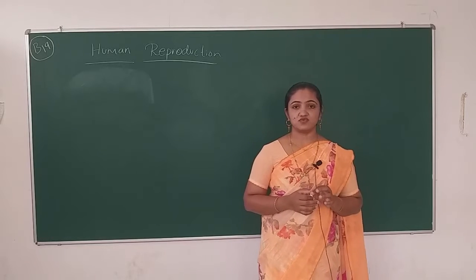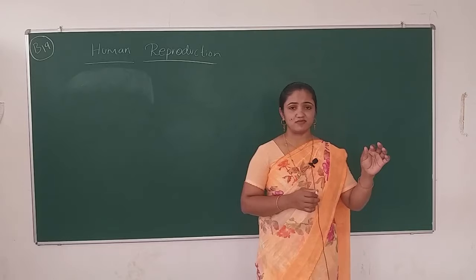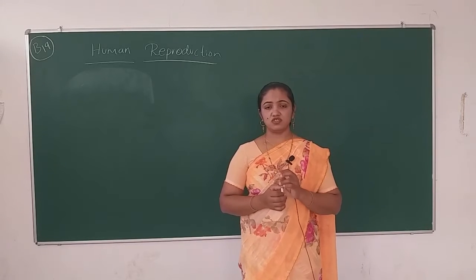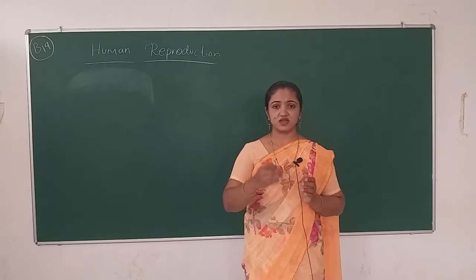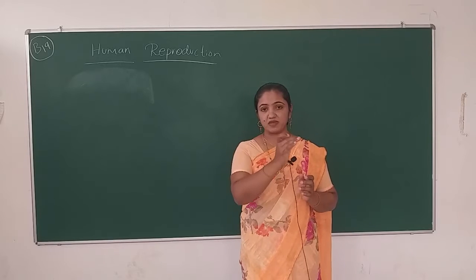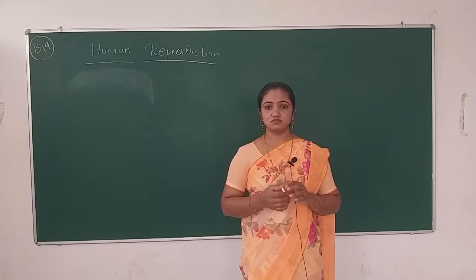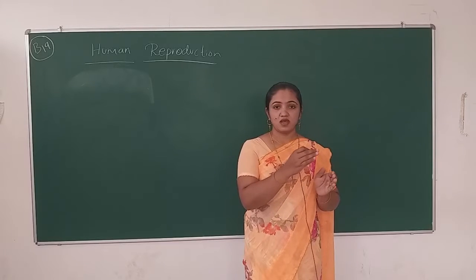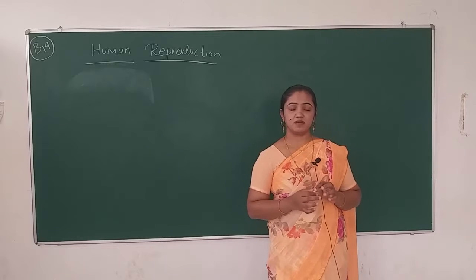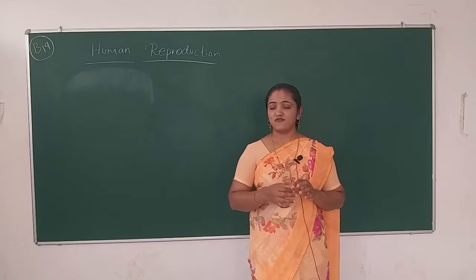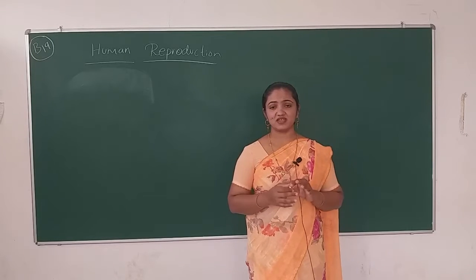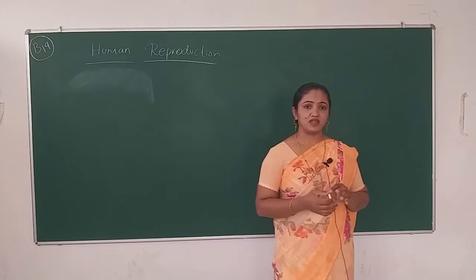Few of you were confused about the follicles. What are the follicles? These are the structures from where the female gamete is synthesized in oogenesis. The process begins from the primary follicles. At what age does the process begin? When the female comes to puberty, at 12 to 15 years of age.